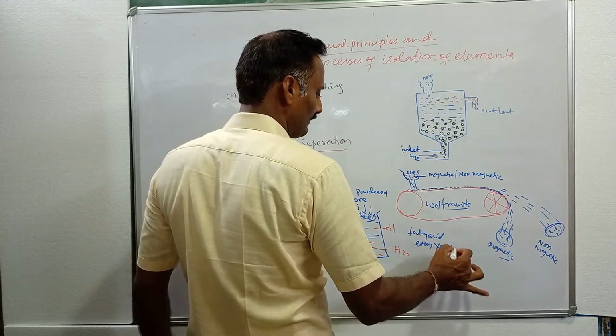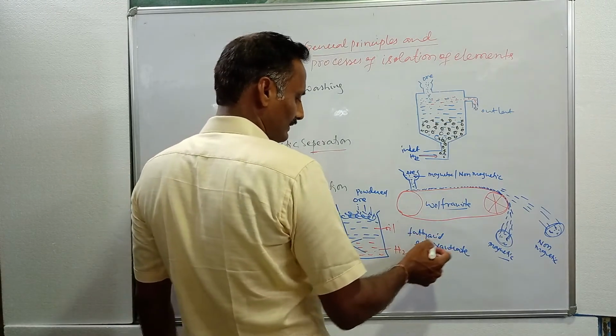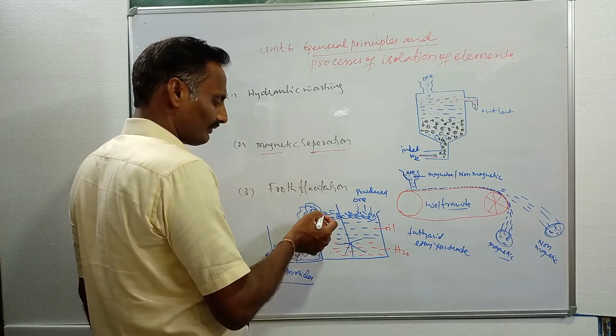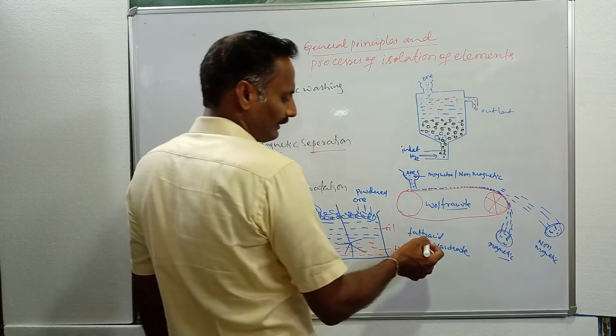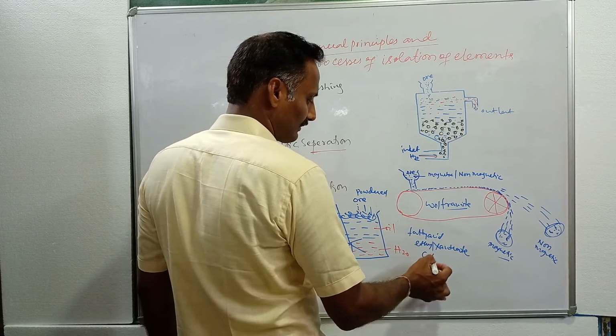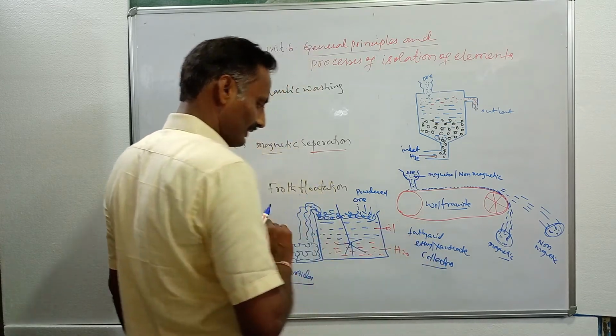Ethyl xanthate and fatty acids act as oils which collect ore particles along with froth. That's why they are called collectors, since they collect ore particles.